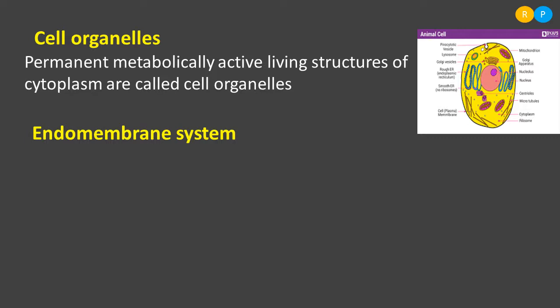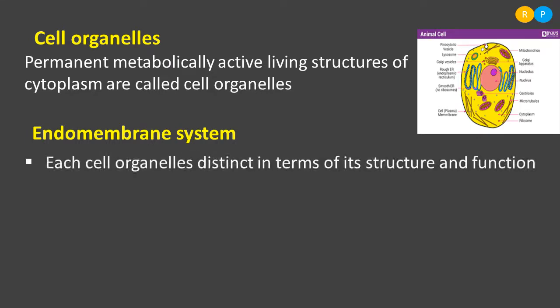In a similar way, one cell organelle in the cytoplasm is linked with another cell organelle and forms a system. Because those organelles are a part of the endoplasmic region, they are named the endomembrane system. Understood, right? So what are those cell organelles, and why do they form the endomembrane system? The endomembrane system is formed by some of the membrane bound cell organelles.